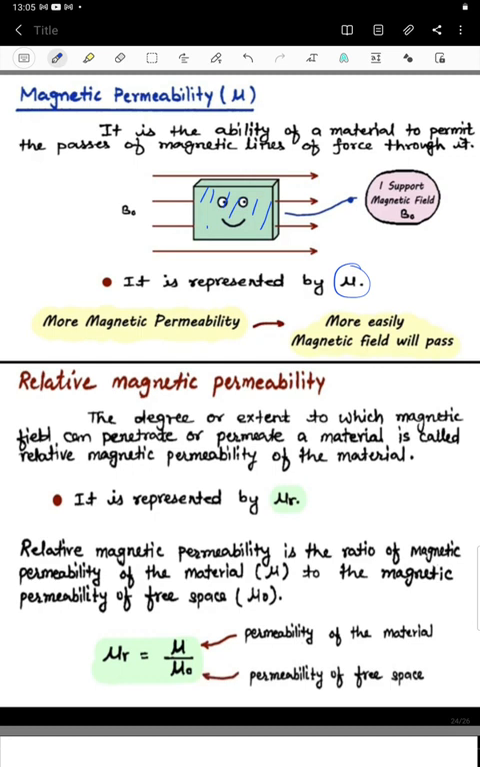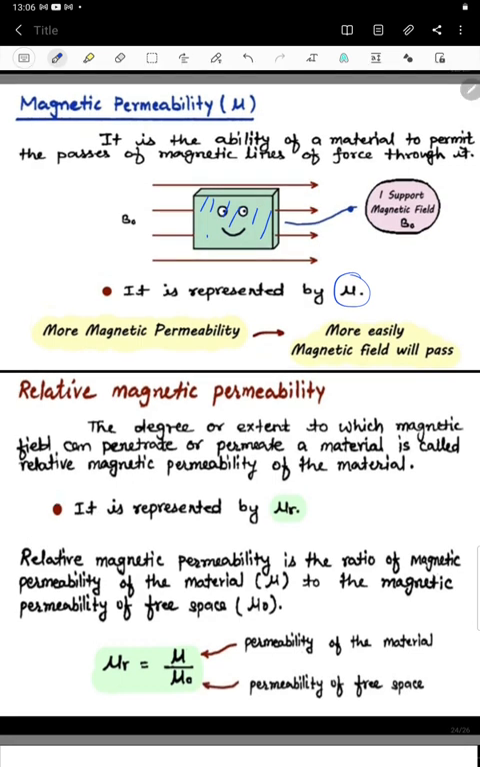Now here we have two different parts: one is mu and the other is mu naught. Mu is nothing but the permeability of the material, and mu naught is nothing but the permeability of free space. So this gives one relation, which is called relative magnetic permeability. So what is the relative magnetic permeability?